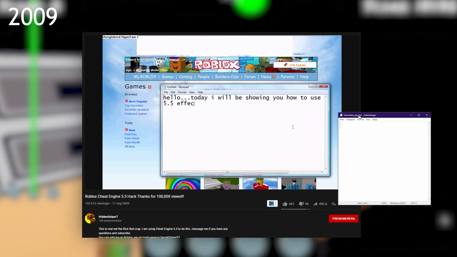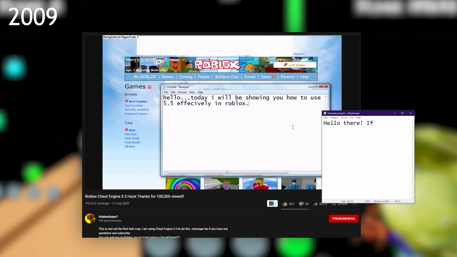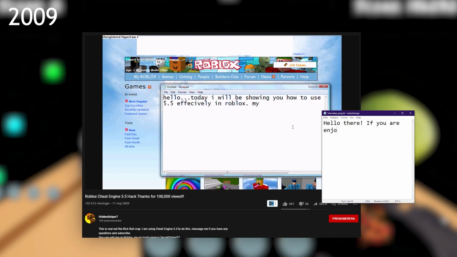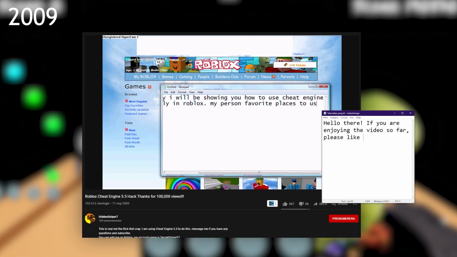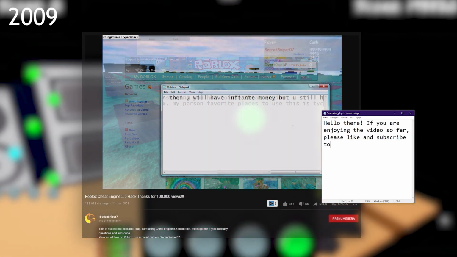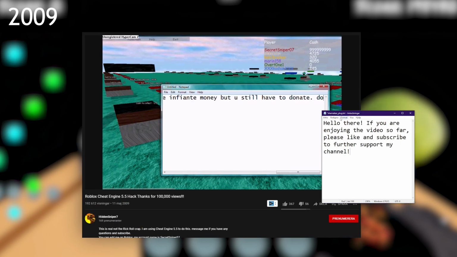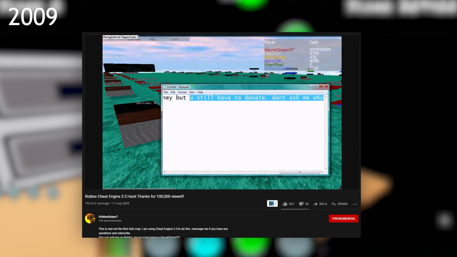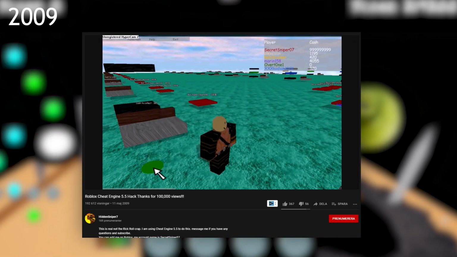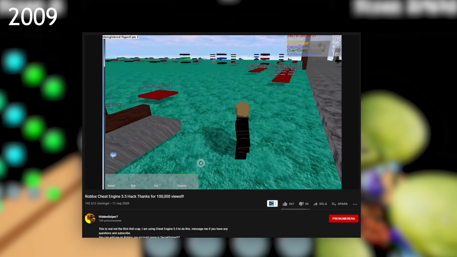It was just like another tutorial from the early YouTube days, with those memorable songs and a creator typing in Notepad to interact with the viewers. The video was about how to perform a simple exploit in a tycoon game to gain a lot of money. And the software used is called Cheat Engine, which lets you change game values so you can gain an advantage in games. This may not seem as much by today's standards, but this is everything people had back then, and this started the trend of people wanting to develop the most advanced and best exploit for a platform.